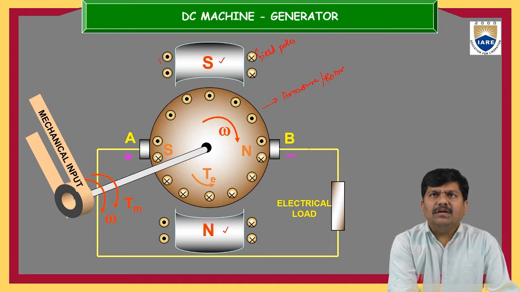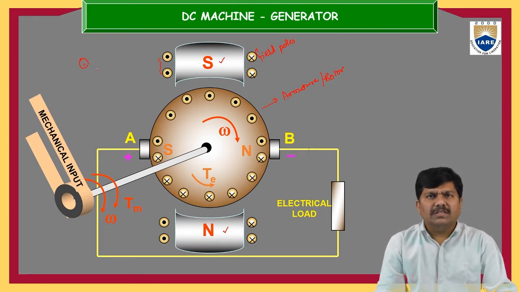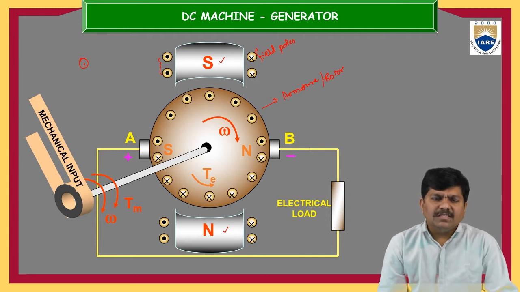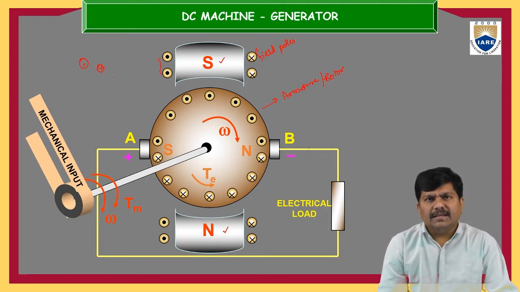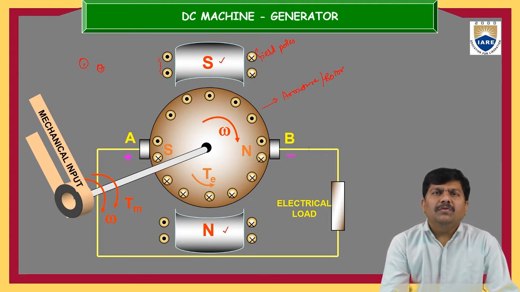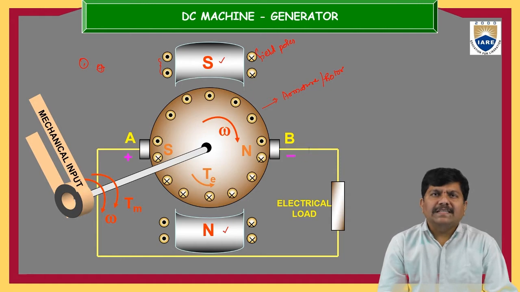Now these are the conductors. Generally, if a conductor is represented with a dot inside, it is a conductor carrying current towards us. If a conductor is represented with a cross inside the circle, the conductor is carrying current into the page, away from us. That is the basic representation of how we represent the current in a conductor using the dot and cross convention. A dot means the current is towards us. A cross means the opposite direction, the current is leaving the particular point.